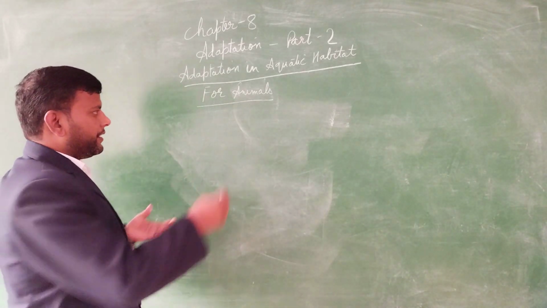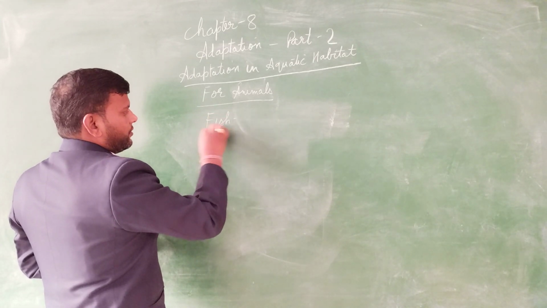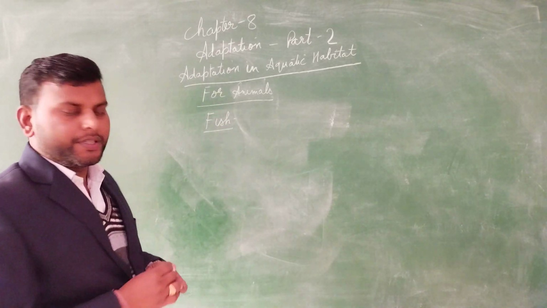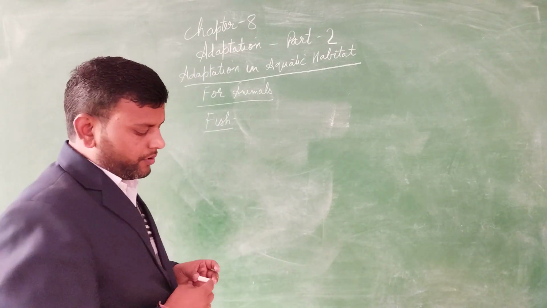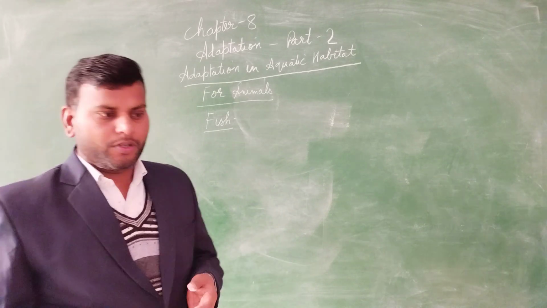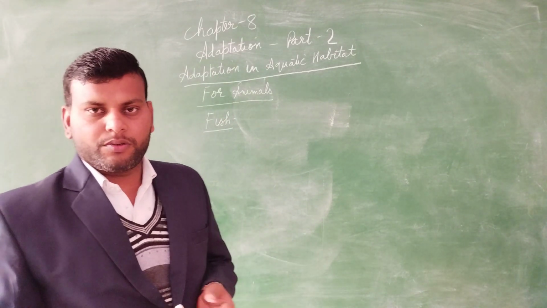If we talk about fish, fish are found in fresh water and also in salt water. Fresh water is like pond water and lake, and salt water is like in the oceans.